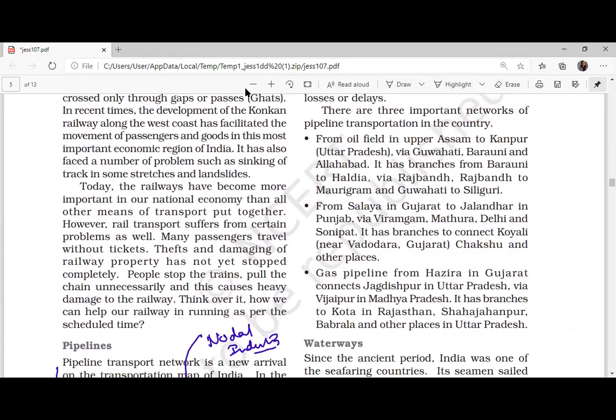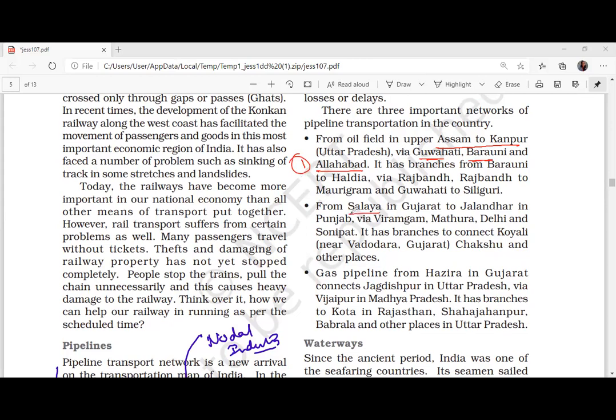Okay, what are the areas where we have pipelines as of now? First one is Assam to Kanpur. So they may ask you where the chemical industries are. Guwahati, Barauni. Barauni is in Bihar. Allahabad. This is the first one.